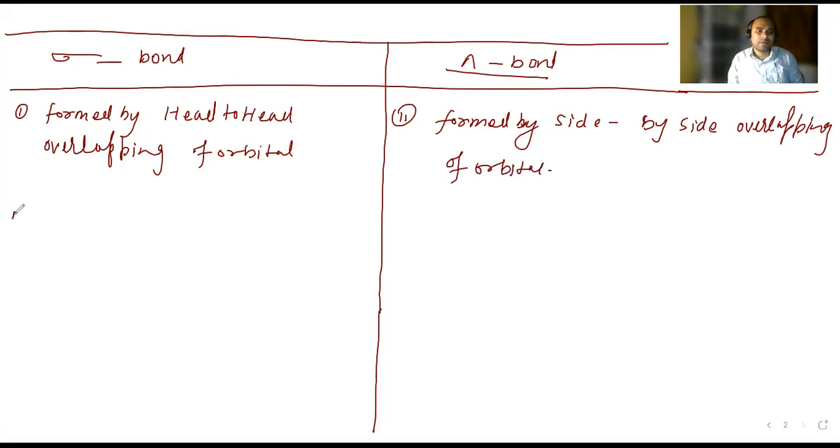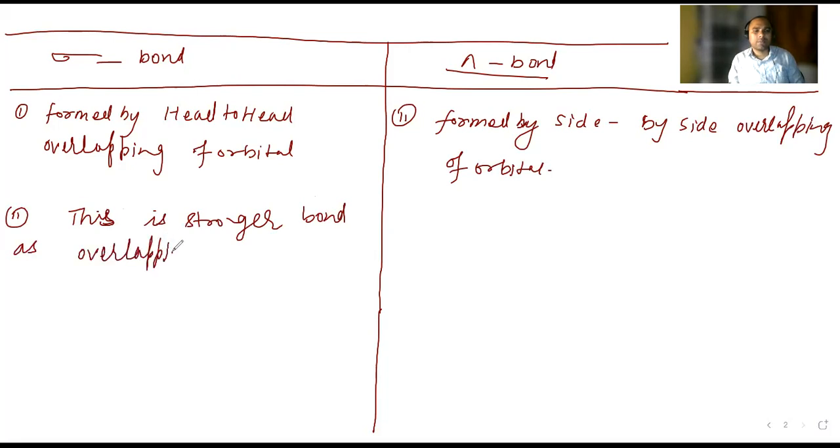Okay. Yes, sir. Second one. This is a stronger bond, as overlapping is proper. You can see here, if you see this overlapping, complete proper overlapping is there. That is why it is strong. You can see here, this is one, and here it is completely combining. So proper overlapping is there, so this is going to be strong.